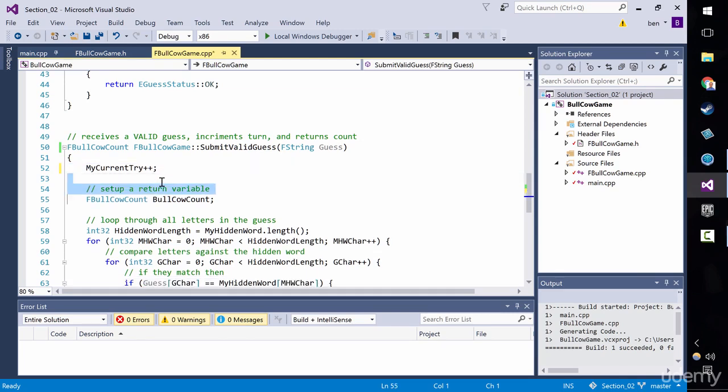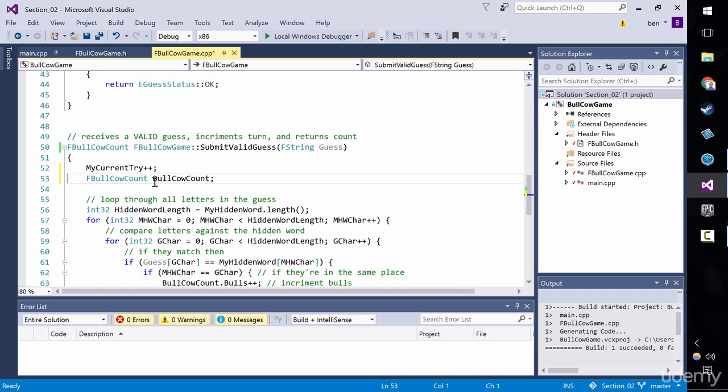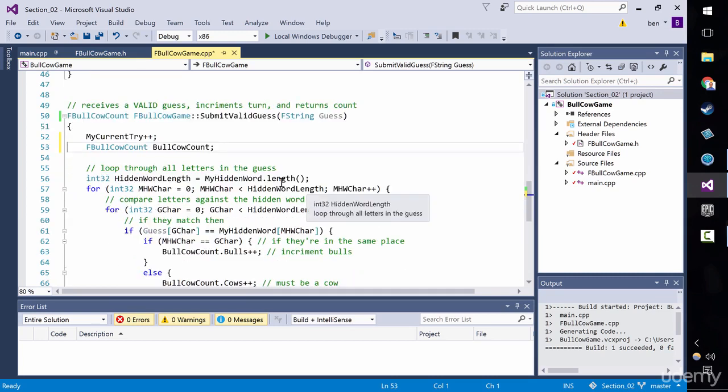The code says what it does. Set up a return value. Come on, we don't need to say that. All right. Now, there's another issue. Loop through all letters in the guess. Well, yeah, but then on this outer loop, we seem to be looping through all letters in the hidden word. So let's switch this round. This should say hidden word. And this guy here should say guess.